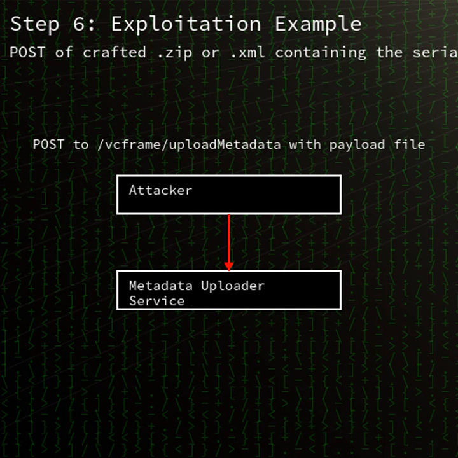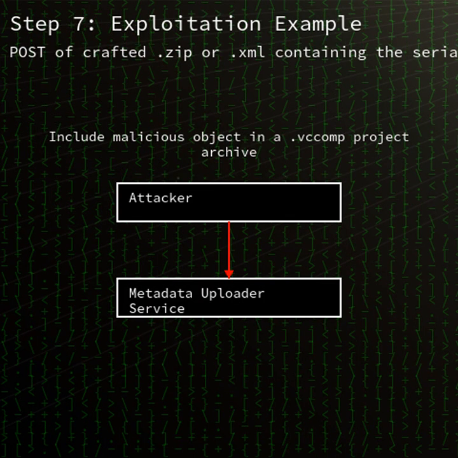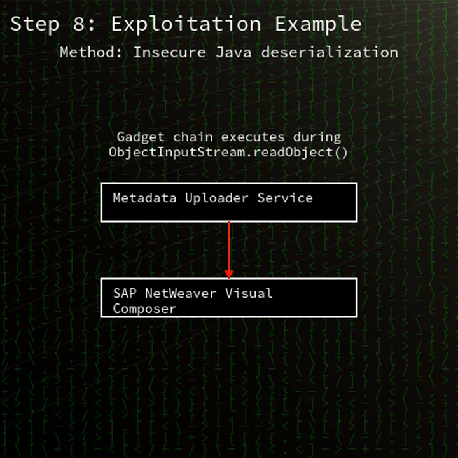CVE-2025-42999 is categorized under CWE-502, Deserialization of untrusted data. This class of vulnerability arises when an application deserializes data from untrusted sources without sufficient validation, allowing attackers to craft malicious payloads that execute arbitrary code or manipulate application logic during deserialization.